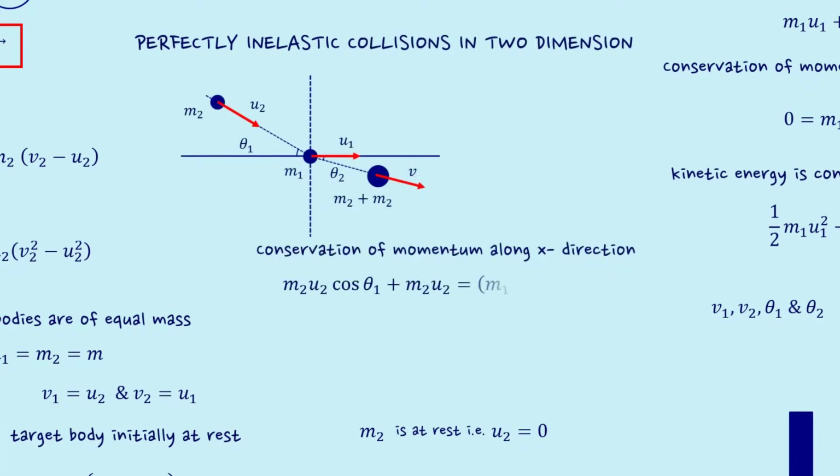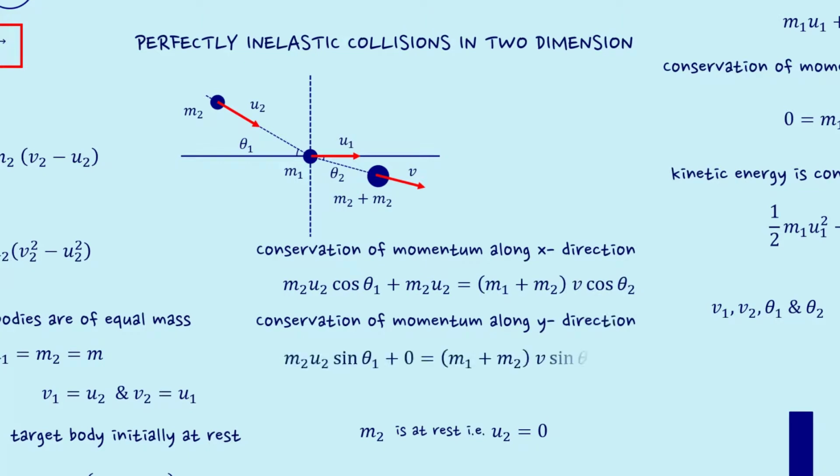Finally, moving to a perfectly inelastic collision in 2 dimensions. Here, in the illustration, we have considered m1 is moving with velocity u1 and it gets hit by another object of mass m2 with velocity v2. Now, as it is an inelastic collision, after the collision, both the objects must stick together and also move together. Here in this case too, the linear momentum should be conserved both in the horizontal and vertical direction, that is along x and y axis respectively.